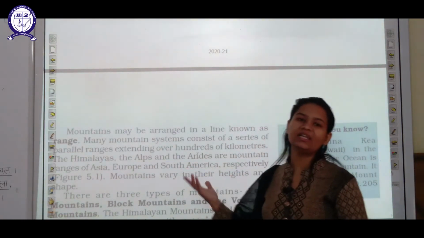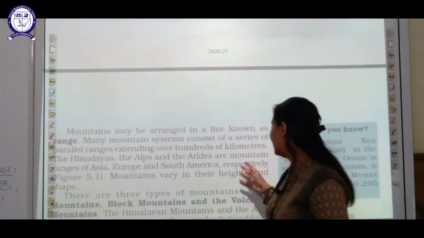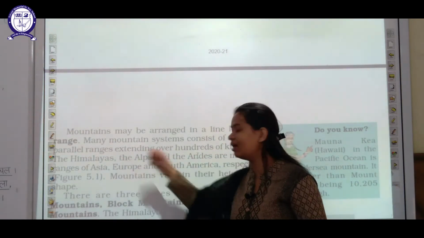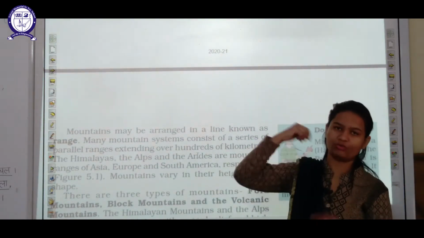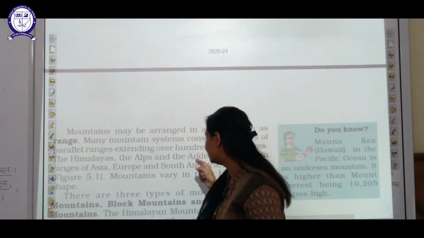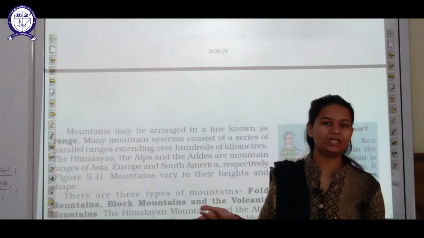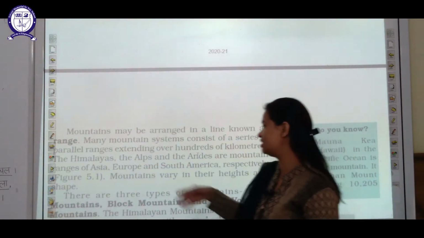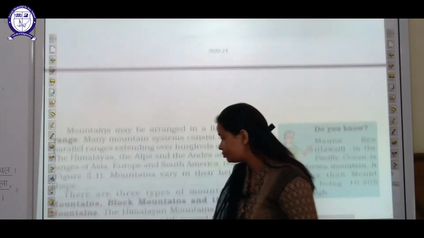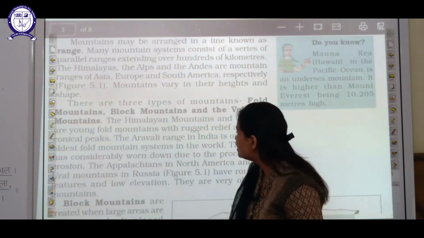Thereafter students, certain examples are given here regarding the mountain ranges. Like you can see, firstly it is the Alps, the Himalayas. The Himalayas are ranges of mountains which are present in India. Thereafter students, the Andes is there. And all these different ranges are present in different continents on the earth surface, like in Asia, in Europe, in South America, etc. Mountains always vary in their shape and in their size.